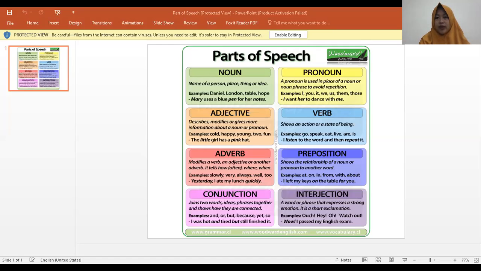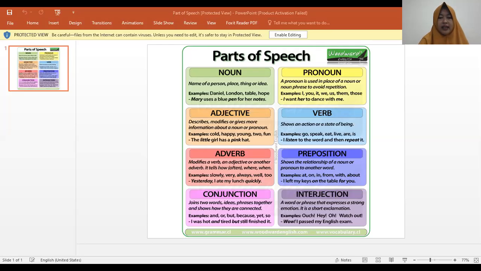Next, we have preposition. It shows the relationship of a noun or pronoun to another word. For example, at, on, in, from, with, about, etc. For example, preposition in a sentence: I left my keys on the table for you. So how many prepositions do we spot here? 2. On, pada, and for, untuk.